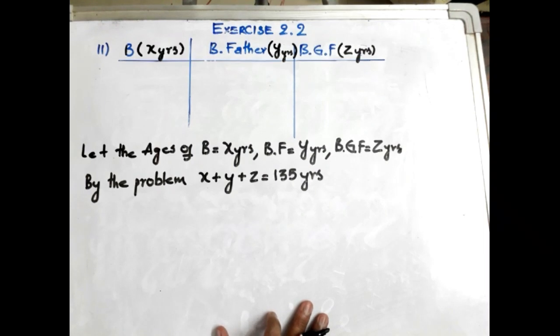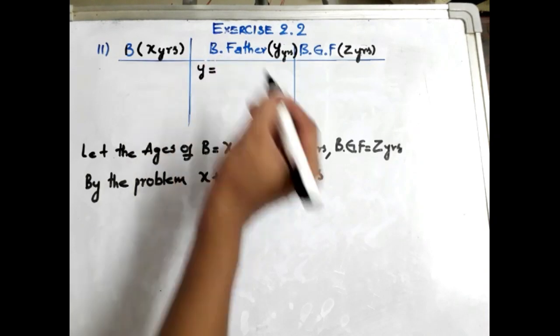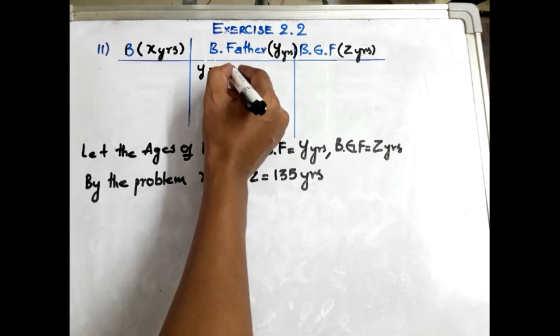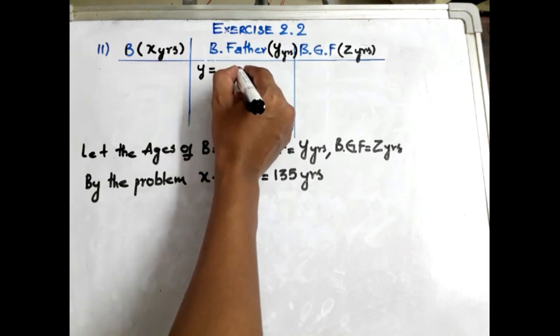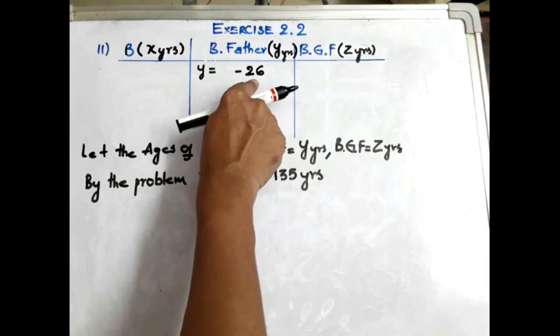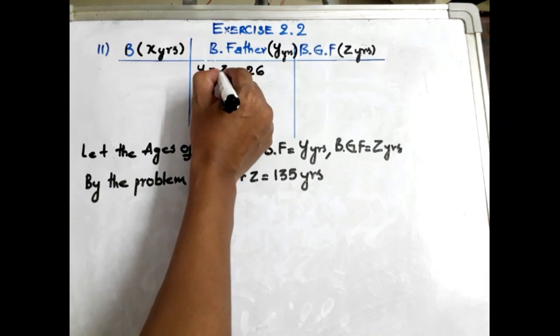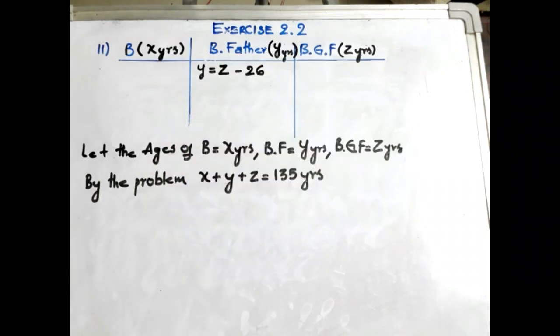Look, Baicheng's father is 26 years younger than Baicheng's grandfather. That means Baicheng's father is minus 26 than Baicheng's grandfather, because younger means minus. So Y is equal to Z minus 26.